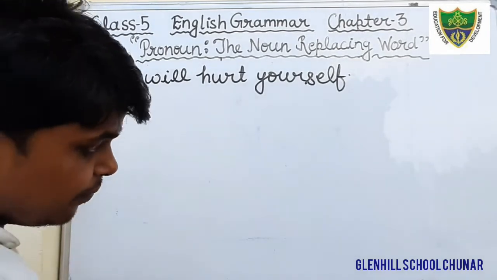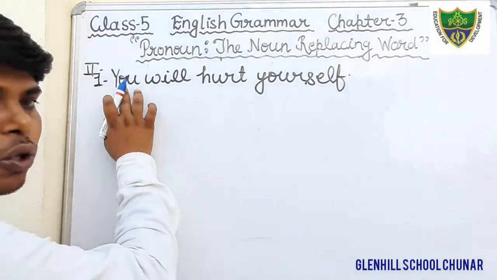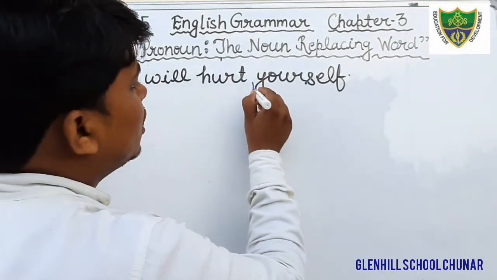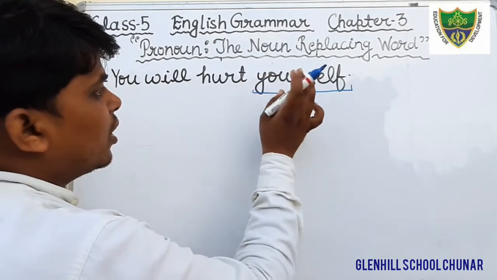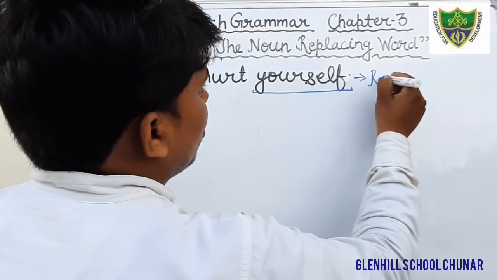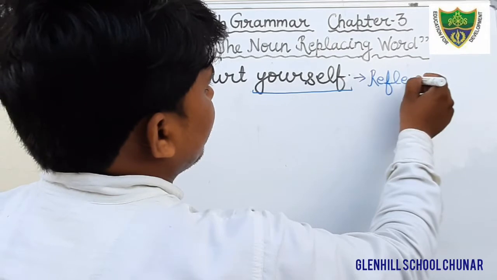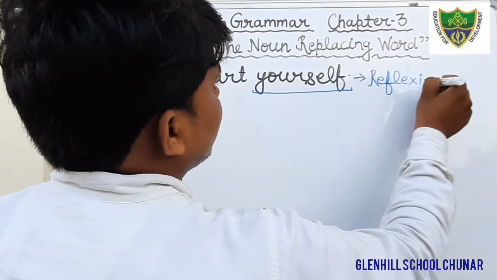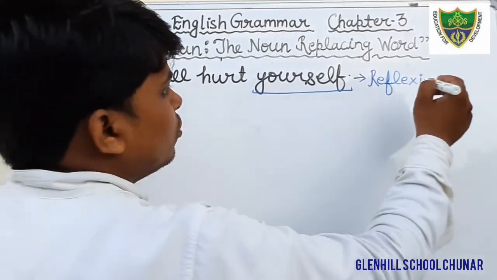So students, here you have to select the pronoun. Although you is also a pronoun, a personal pronoun, you underline the word yourself, and here you write down reflexive pronoun. Okay students, just write down reflexive pronoun.